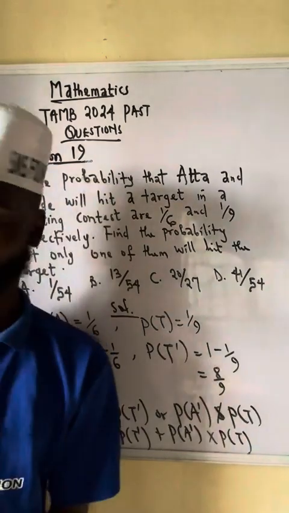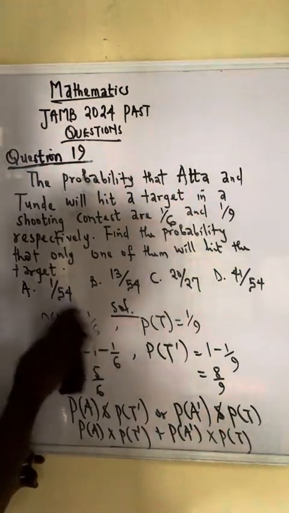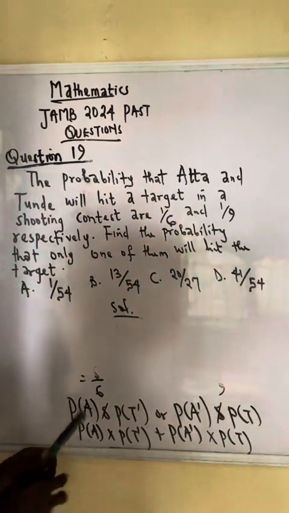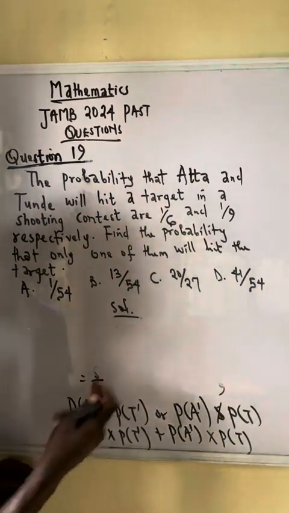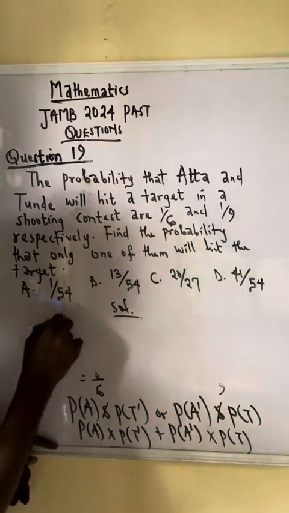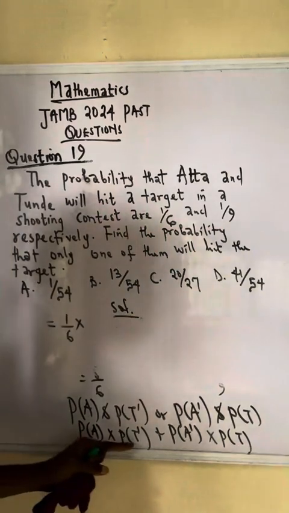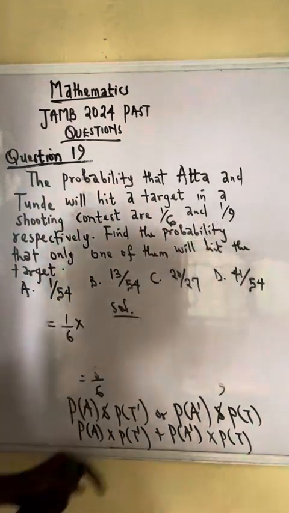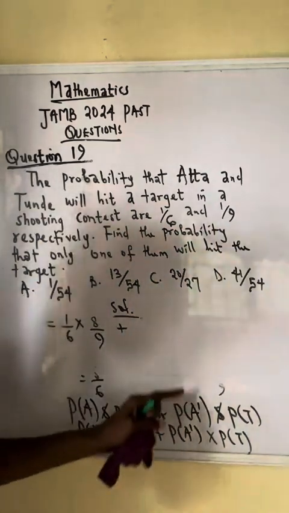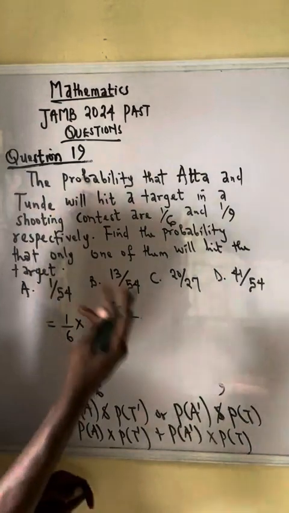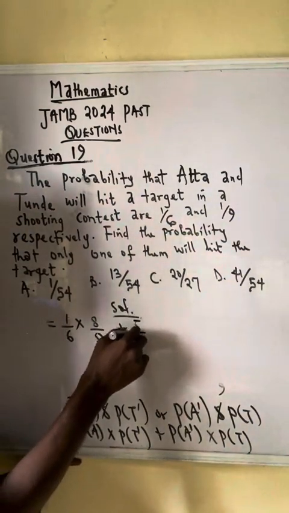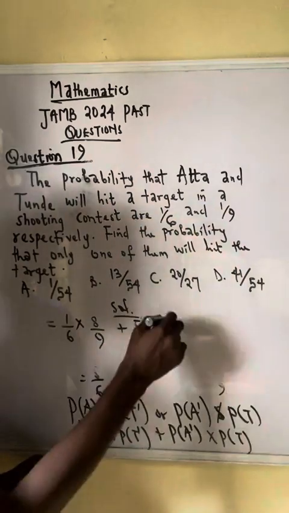So the next thing is to substitute for what we have in the question. I have cleaned up what we have, but we still remember it. The probability of A is 1/6 times the probability that Tunde fails. If you subtract 1/9 from 1, that will give you 8/9. Plus, the probability that A fails: subtract 1/6 from 1, you have 5/6, times the probability that Tunde hits, that's 1/9.